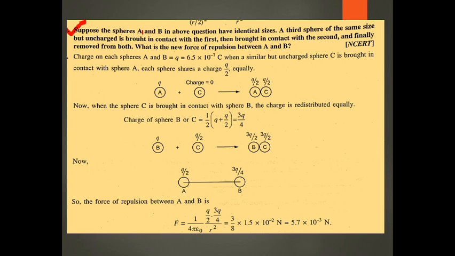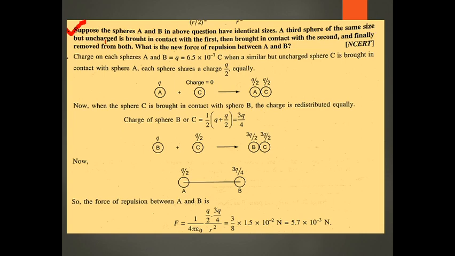Their dimension is also the same, and the same material. Identical means they have the same material. This, and the third is also the same: A, B, C. These are the three spheres of the same size, shape, as well as the same material.